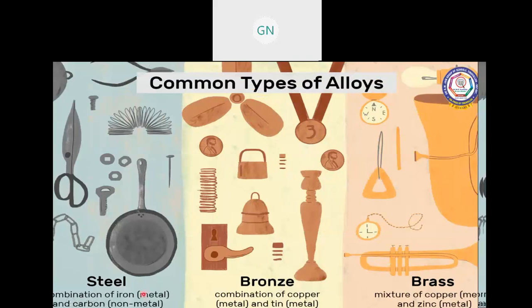Steel is a combination of iron and carbon. In steel, carbon is in a small amount and iron is in a larger amount. Bronze is a combination of copper and tin, and brass is a mixture of copper and zinc. So it may be a metal or non-metal mixed in. Bronze can help to prepare screws and scissors.